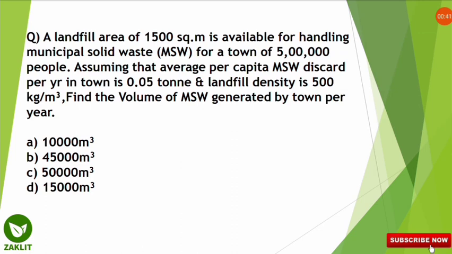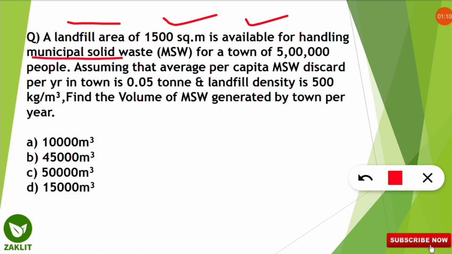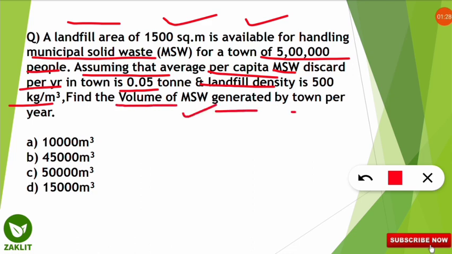So this is also a very good numerical and no need to get worried. Let us read the question first. The landfill area of 1500 square meter is available for handling municipal solid waste for a town of 5 lakh people. Assuming that the average per capita municipal solid waste discarded per year in the town is 0.05 ton and the landfill density is 500 kg per meter cube, find the volume of municipal solid waste generated by the town per year. So we have to find how much volume of municipal solid waste is generated per year by this town.